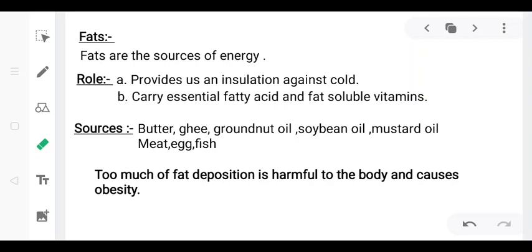Our body has some advantages from fat deposits in small quantity. That is, it helps to protect our delicate organs. It also prevents heat loss from the body surface, but too much fat deposition is harmful for our body, and it can cause what? It can cause obesity. Obesity means gaining too much weight.